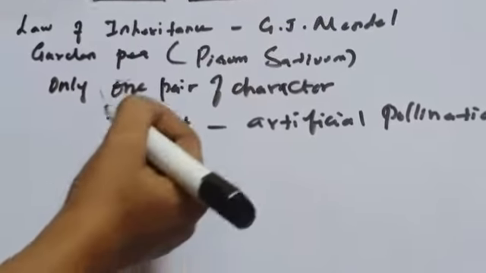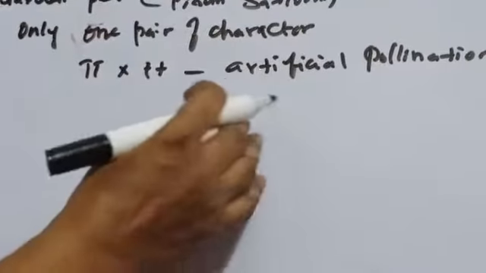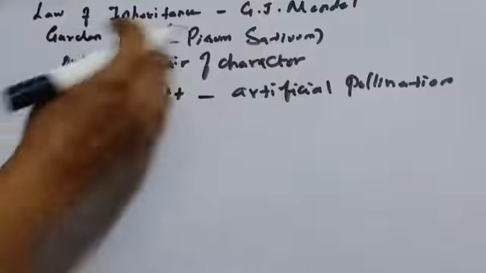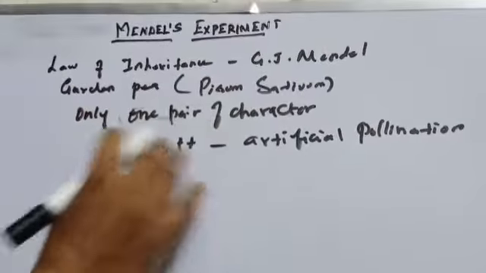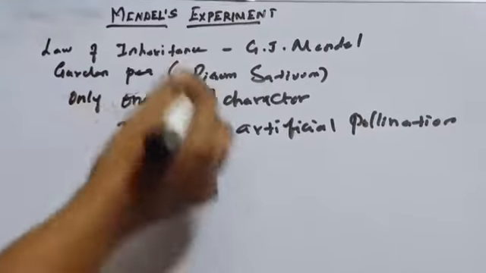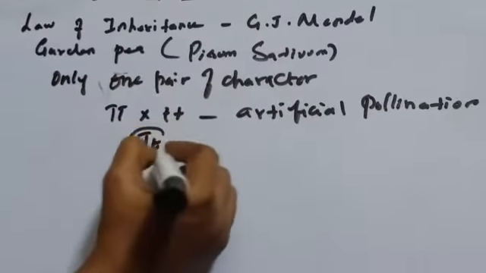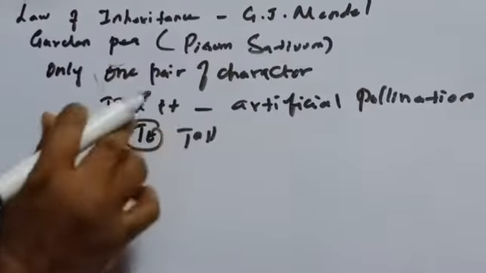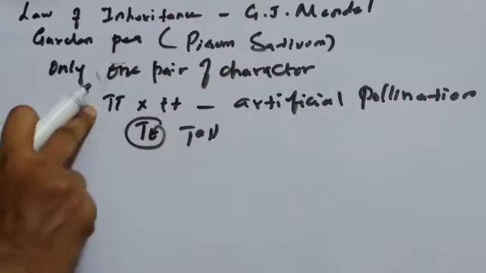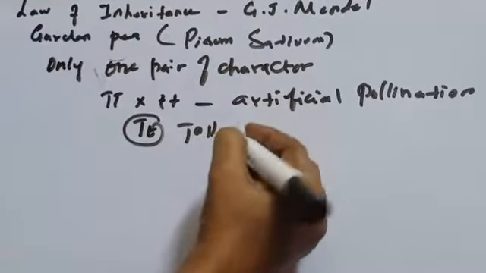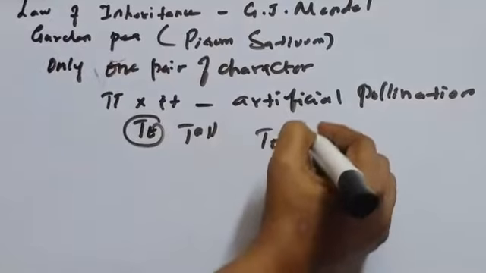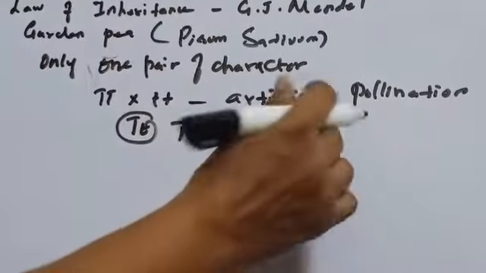The resulting hybrid may resemble any one of the 2 parents. For example, the resulting hybrid may be tall, which resembles this parent. These were again crossed with each other, that is capital T small t into capital T small t.